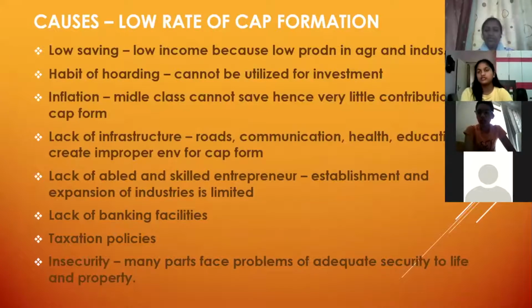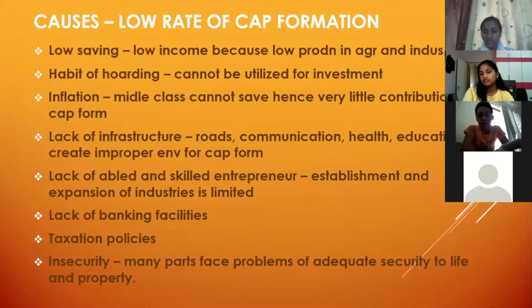Lack of banking facilities. Yes, Arya, you wanted to ask something? Yes, ma'am. In developed countries, the skilled, semi-skilled and unskilled laborers are at parity. They still have a pyramid structure, but the top of the pyramid is not that skewed. They have more skilled laborers, and the unorganized sector is less as compared to ours, and their population is also low as compared to us. Okay.